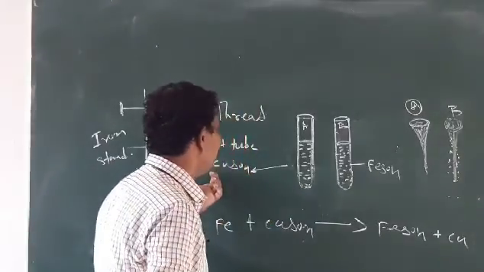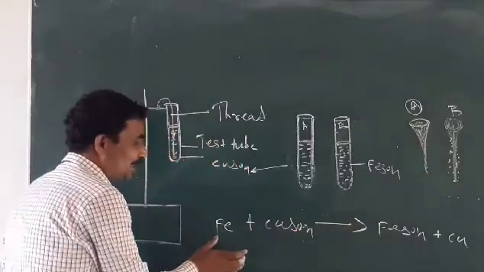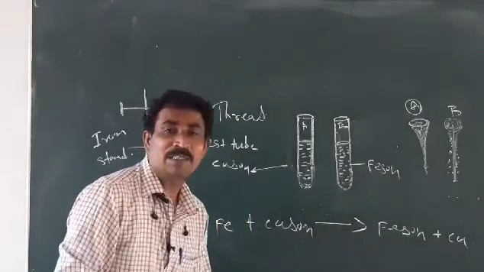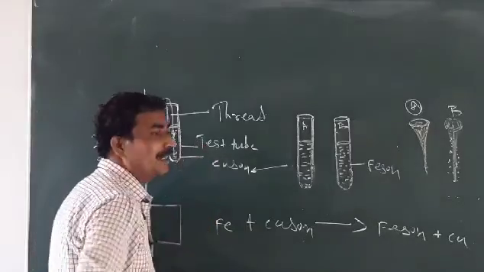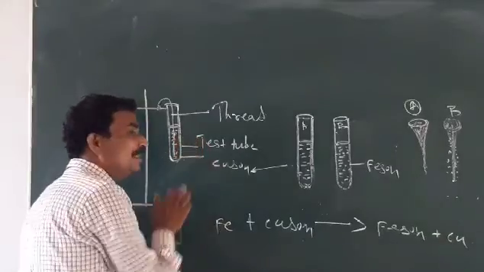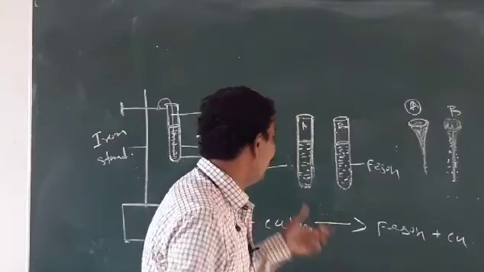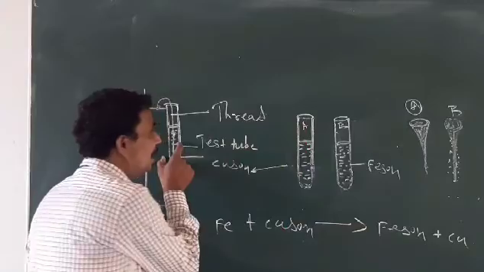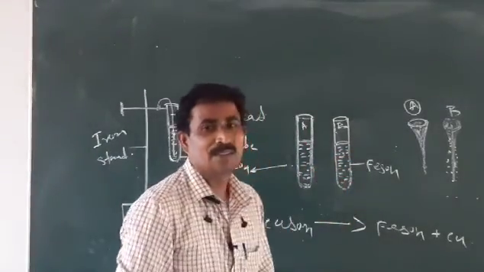Then you want to identify what happens when iron reacts chemically: Fe, iron, reacts with copper sulfate, and the blue color of the copper sulfate becomes colorless, and on the iron nail we can observe a brownish layer. Finally, take this sample and keep the test tubes so we can save them and easily identify the result.